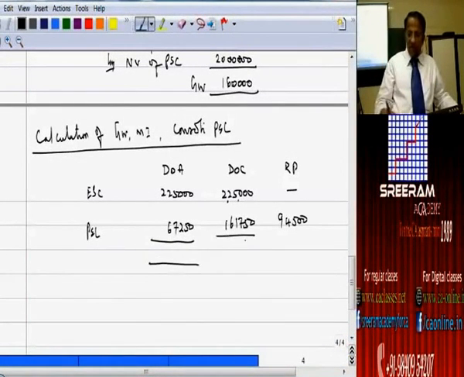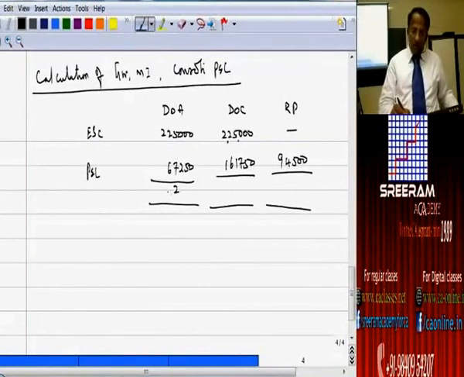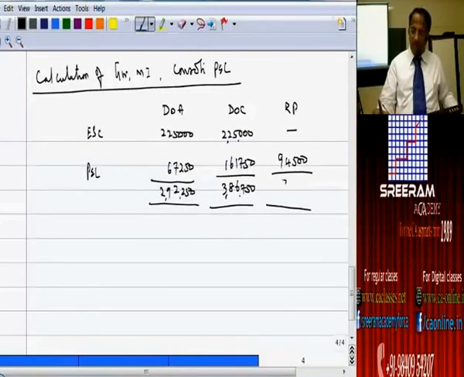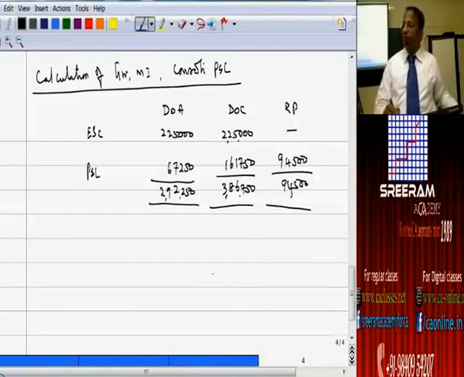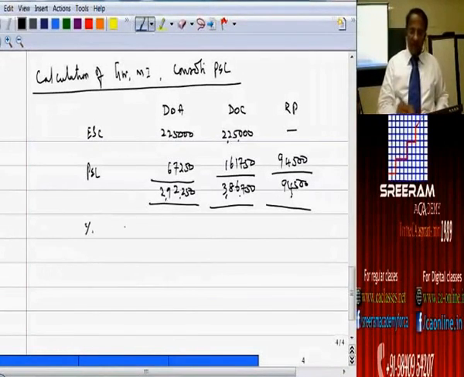Now let us effect the total. Check up with the arithmetic computation. Percentage of holding 72, 28, 72. Net worth.